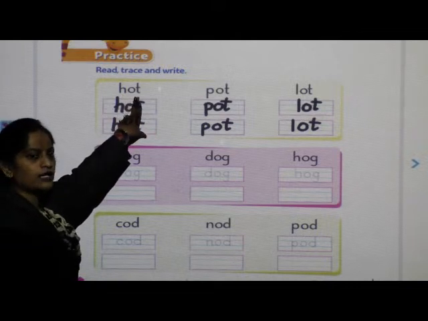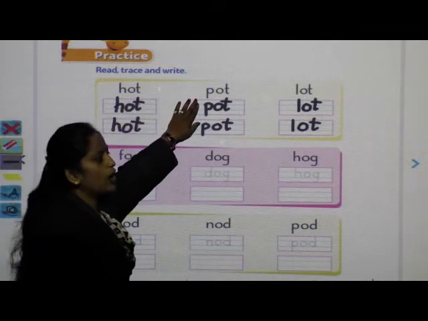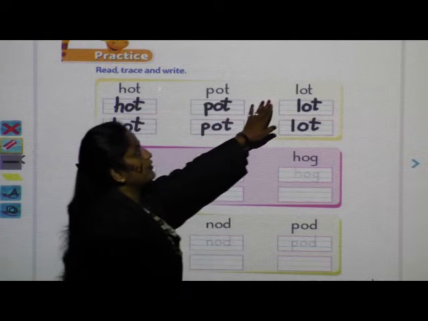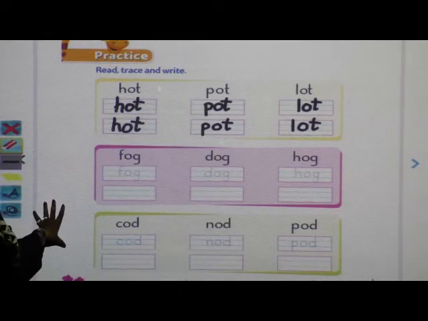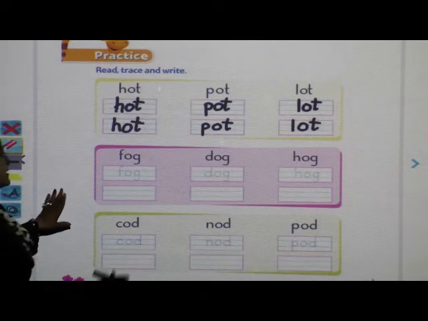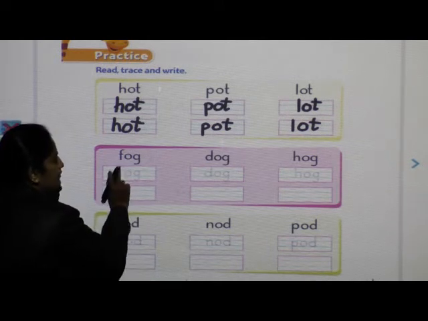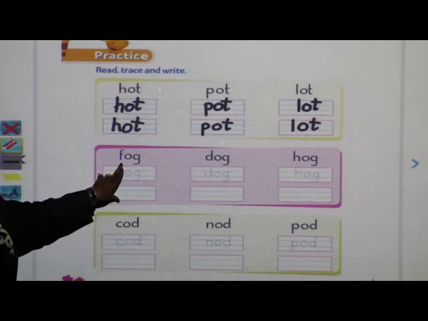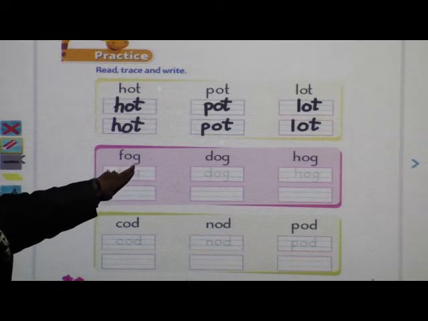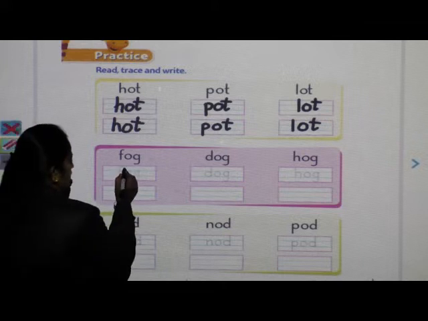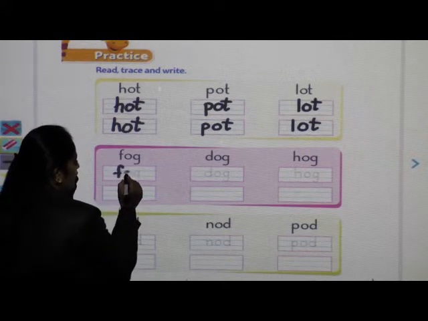Hot. Pot. Lot. Finished? Now next word. See here. Fog. Trace the word. Fog.